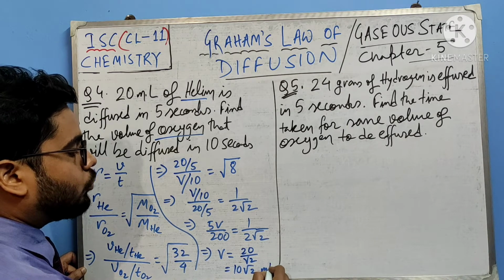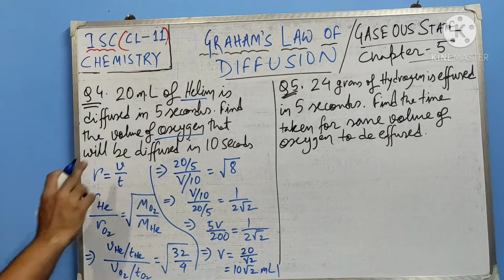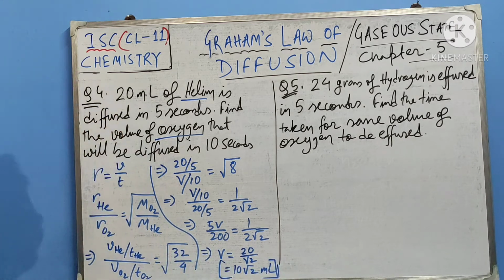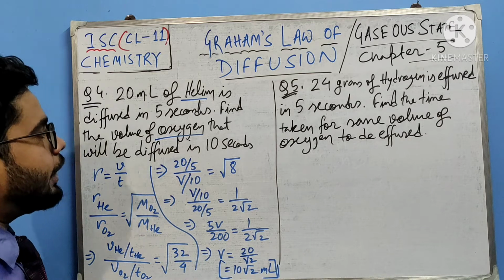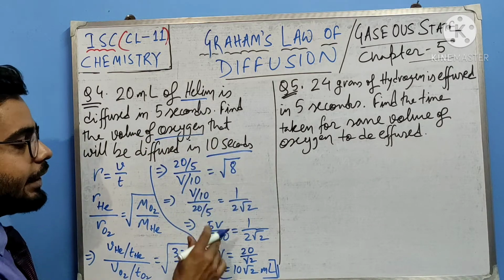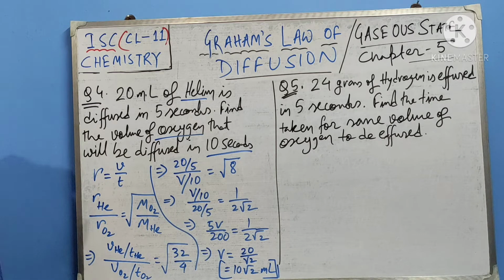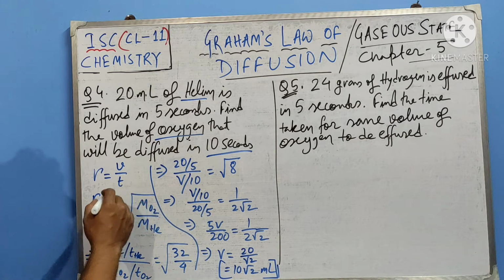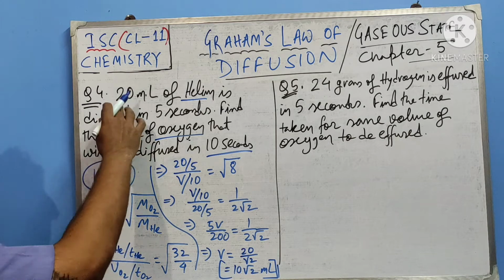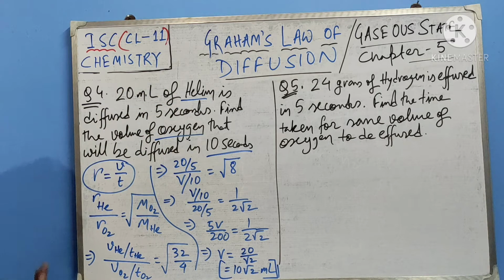So 10 root 2 ml of oxygen will be diffused. This is your answer, 10 root 2 ml of oxygen. Please don't forget to write the unit. 10 root 2 ml of oxygen will be diffused in 10 seconds. I hope you understood this numerical. Rate equals volume by time. You have to remember that if time and volume are given, right children?